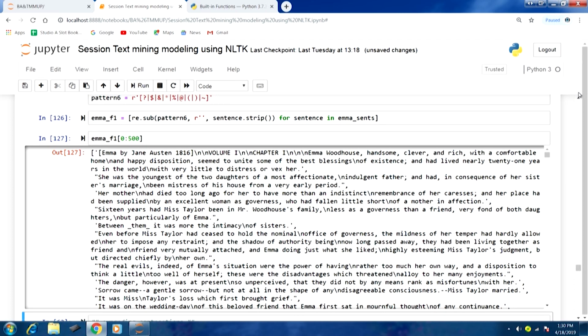You can see double dashes are also back, and apostrophes are also back. If you are not able to spot some of those, for example, Emma's situation, you can see here the real labels indeed of Emma's, apostrophes are back now, which were gone earlier. So, you can see different kinds of regular expressions give different kinds of output. For removing special characters, we can define our own regular expression based pattern and use that to process the textual content, whatever text we have.